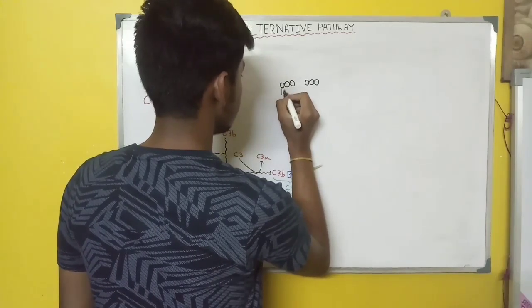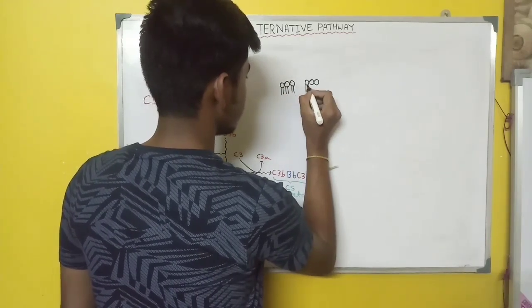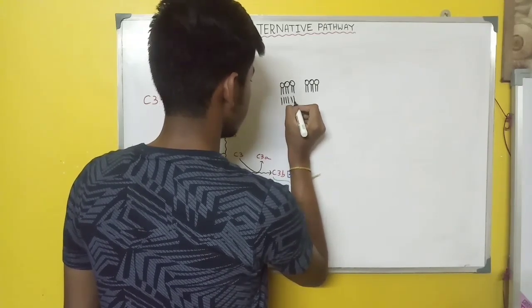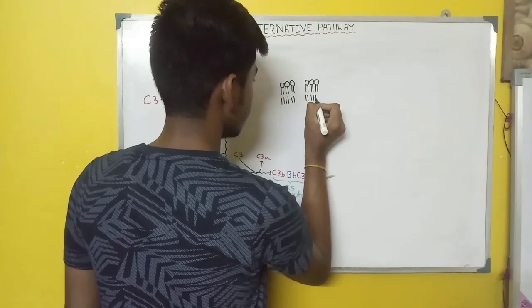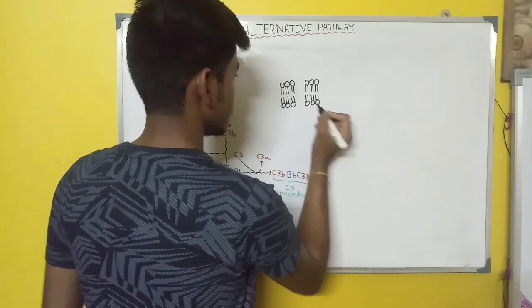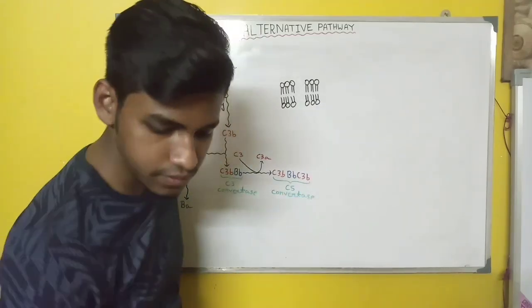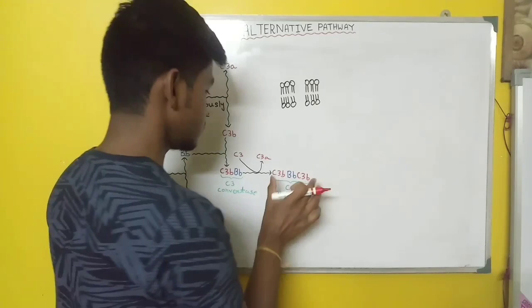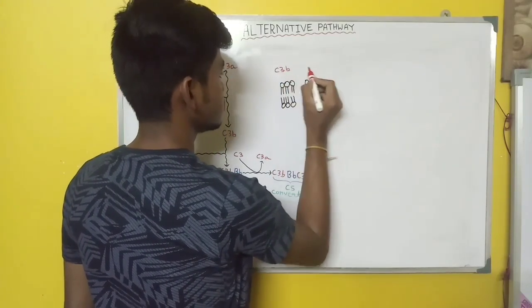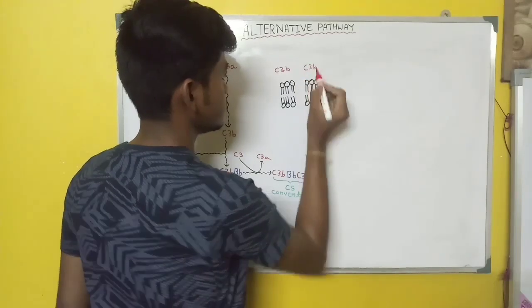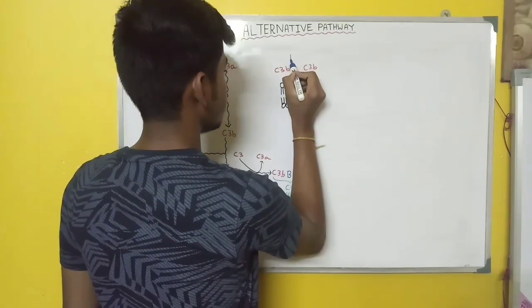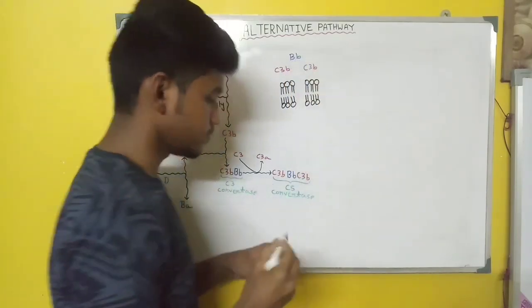This is a diagram of the plasma membrane, and this portion is C3b and this is the capital B small b.